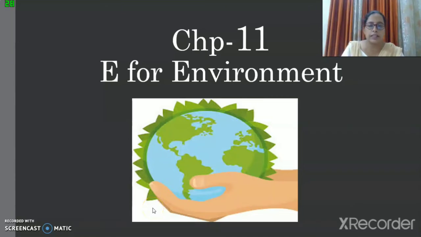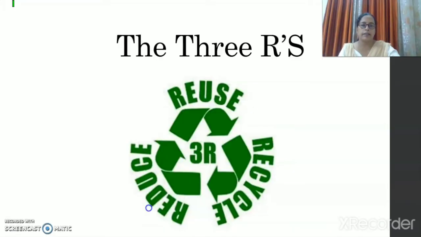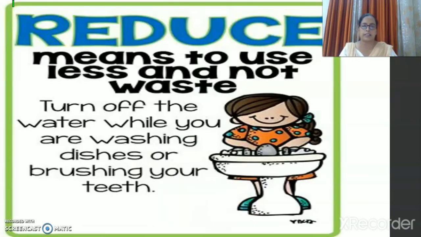Dear students, in this chapter now we are going to talk about the 3 R's in chapter number 11, E for environment. So the 3 R's are reduce, reuse and recycle. So let us know what is reduce. Reduce means to use less and not waste. So this is what we should do to reduce the wastage, right?